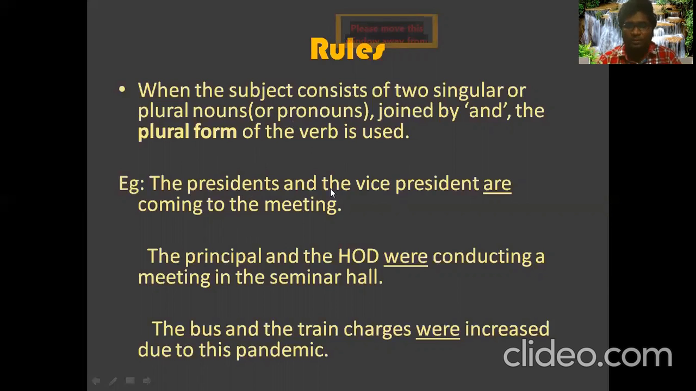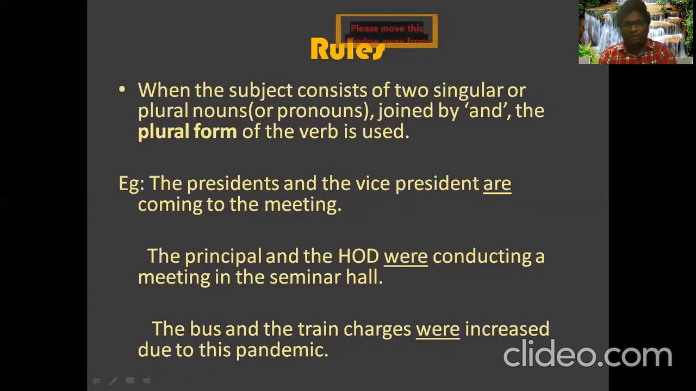So for 'the president and the vice president', according to our rule, the subject consists of two singular nouns joined by 'and'. Then which form of the verb do we have to use? Plural form. So we have used the plural form here: the president and the vice president are coming to the meeting. This is how we have to say.